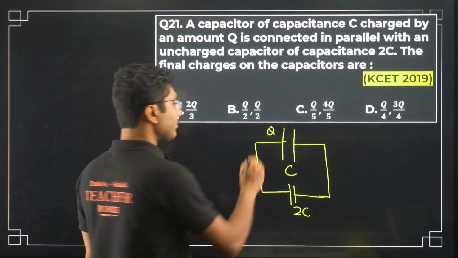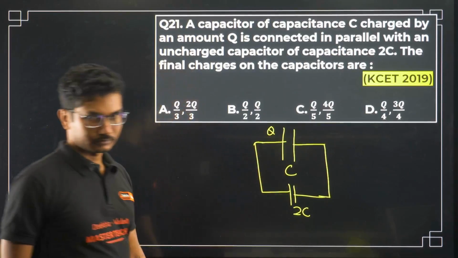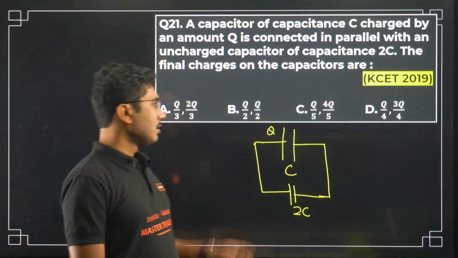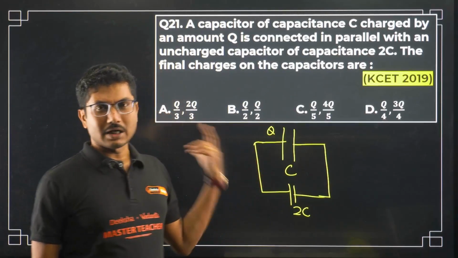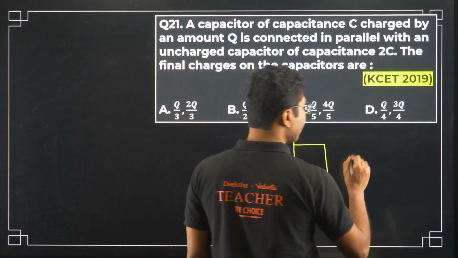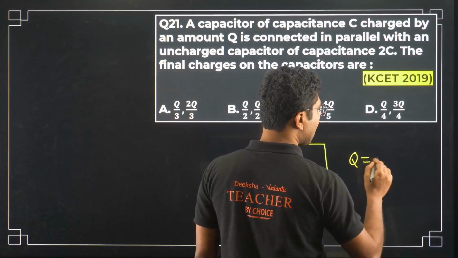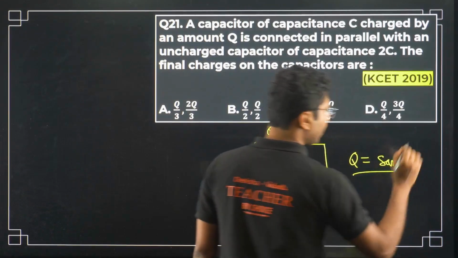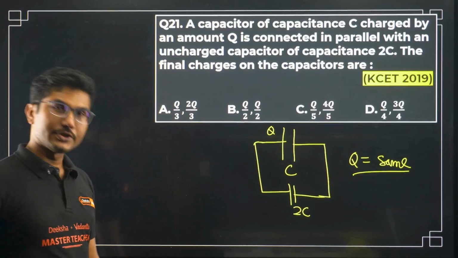First of all, what do you have to remember? Initially you are given charge Q, and because it is not connected to any external source, the total charge Q will remain constant, because of conservation of charge.